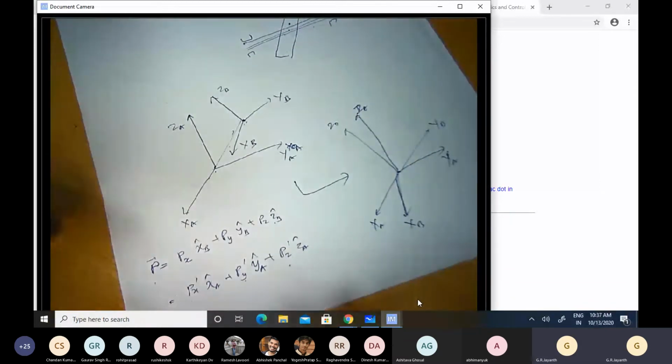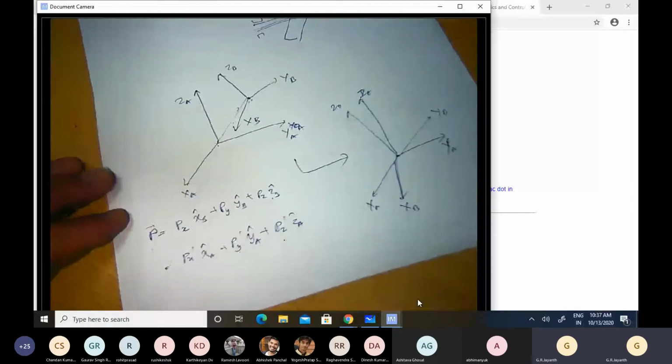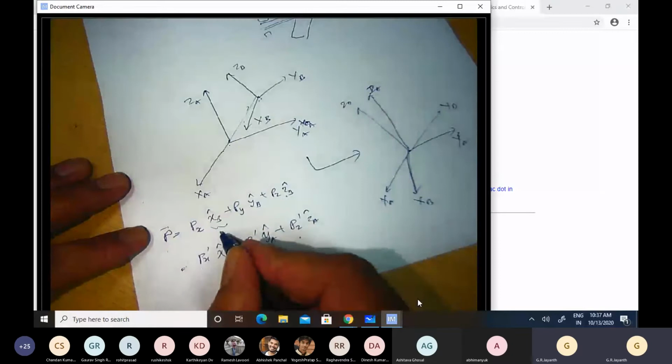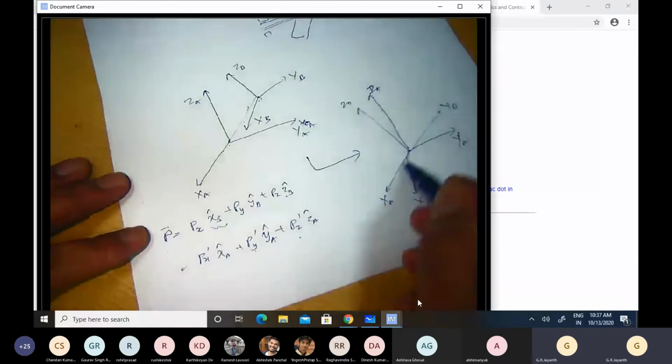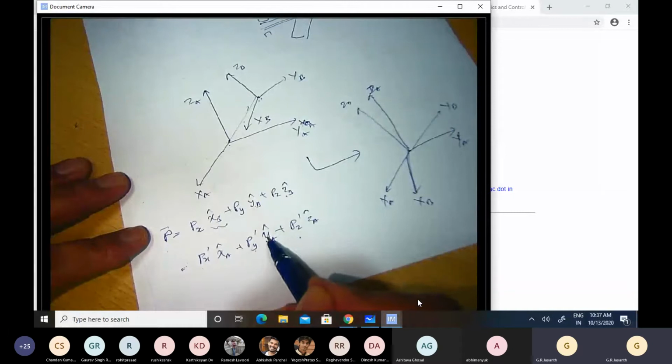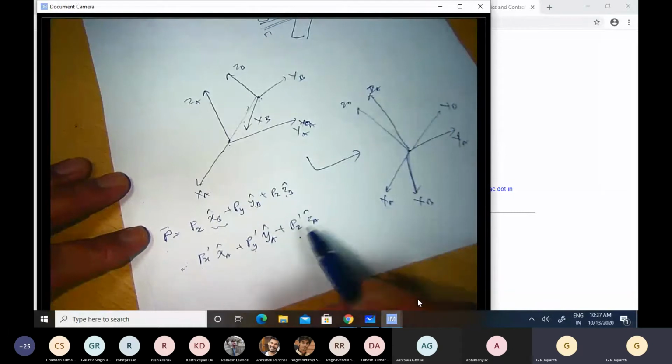Well, with the tools that we have, the procedure would be to represent this unit vector XB in terms of the unit vectors XA, YA, ZA. Similarly, Y cap B in terms of, again, X cap A, Y cap A, Z cap A. And similarly also Z cap B in terms of these three unit vectors.